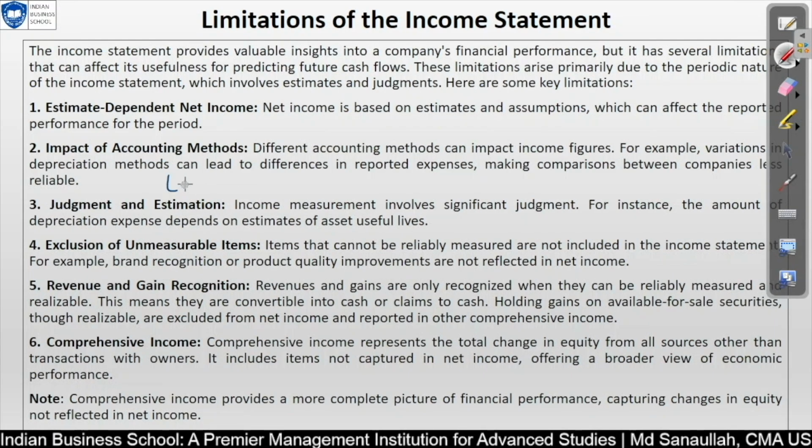Also for land or building: you are depreciating the building, but land you are neither depreciating nor appreciating. But actually the land values keep on increasing. So these are the things which are the limitation.